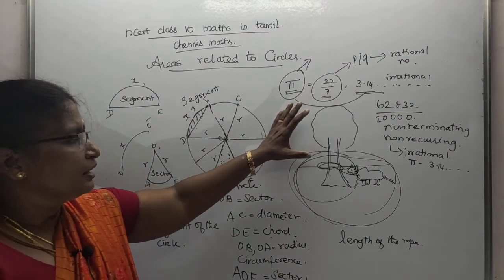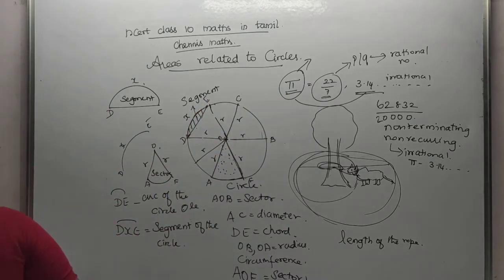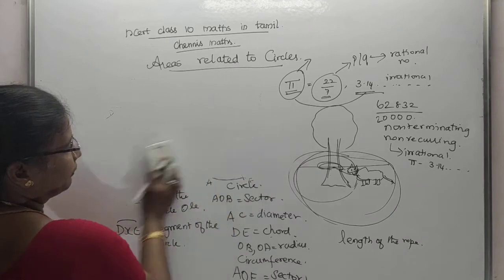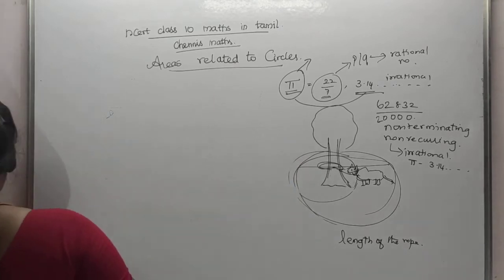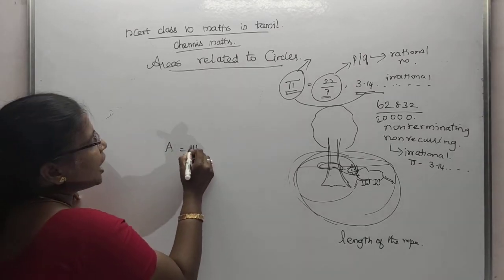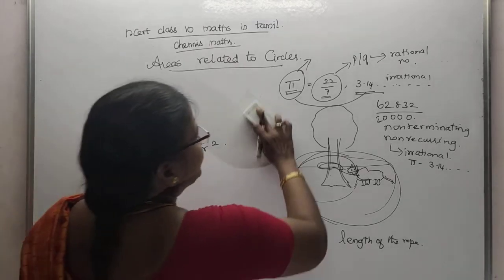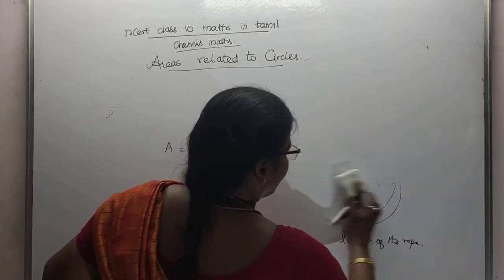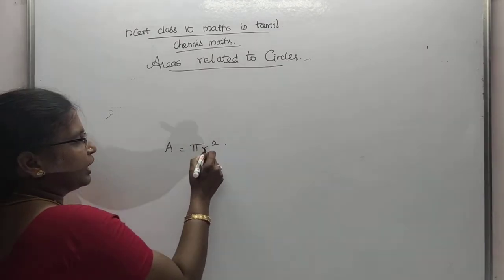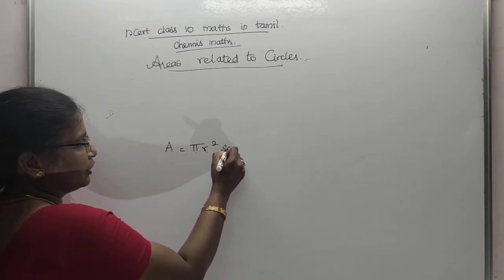இப்போ இது rational number. Understood? இப்போ இதில் இருந்து நம்ம formulas எழுத போகிறோம். Understood மா? You know the formulas. See here ma, you know the formulas. Area of the circle is equal to pi r squared. உனக்கு என்னென்ன formulas தெரியுமோ அதை நான் சொல்கிறேன். What is meant by pi r squared? Pi takes the value either 22/7, either 3.14. இது r ங்கிறது radius. Understood? Pi into r into r. That is area in square units.